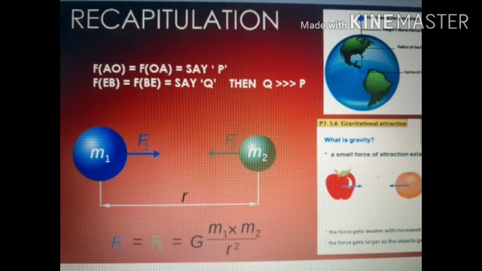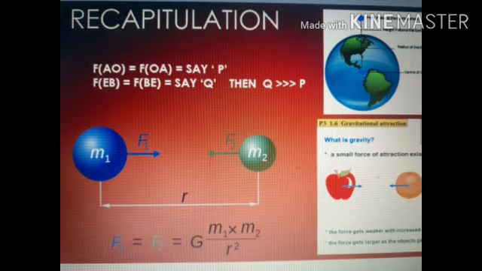Also note that the force of gravitation between the earth and the body is much greater than the force of gravitation between the apple and the orange. Now how much is the force of gravitation between the apple and the orange, or between the earth and the object, or between the two bottles?